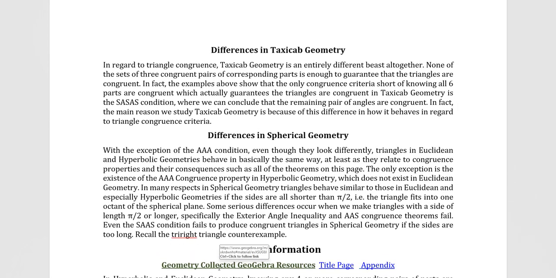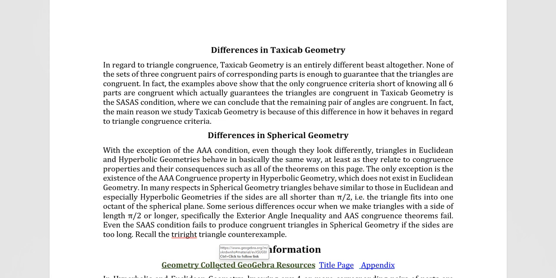Let's talk about some differences. In regard to triangle congruence, taxicab geometry is an entirely different beast altogether. None of the sets of three congruent pairs of corresponding parts is enough to guarantee that triangles are congruent. In fact, the examples that we've seen show that the only congruence criteria short of knowing all six parts are congruent that actually turns out to guarantee the triangles are congruent in taxicab geometry is the SASAS condition, where we conclude that the remaining pair of angles in fact are congruent.